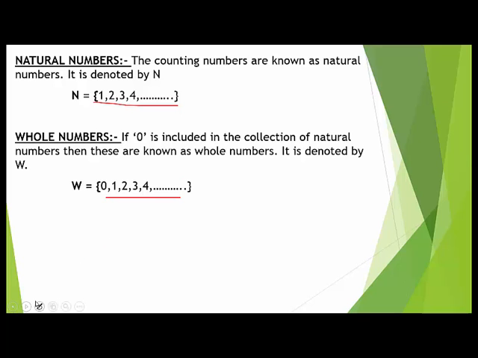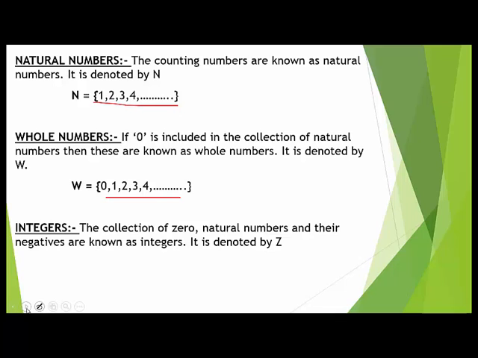Now what is the meaning of integers? The collection of 0, the natural numbers, and their negatives, meaning the negatives of natural numbers, or we can say the mirror image of natural numbers. On the number line, if you place a mirror on 0, then we will get, at the same distance, the image of 1. This will be known as -1, and the same for -2, -3. These are all known as integers.